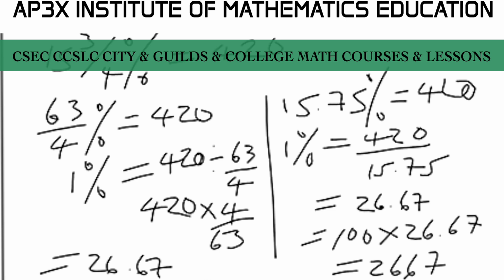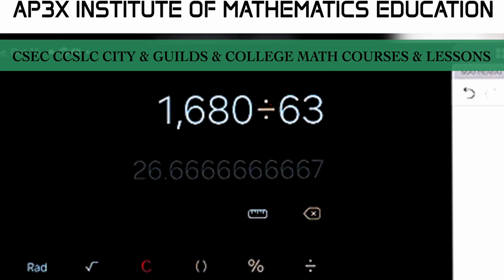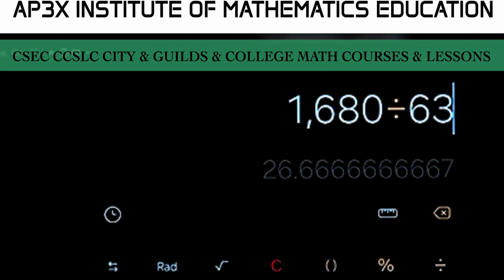All right, another way that you can actually do this is to divide 100 by 15.75 and hence multiplying that result by 420. So let's see if we can get the same answer. We can go ahead and say how many 15 3/4% can we get from 100?